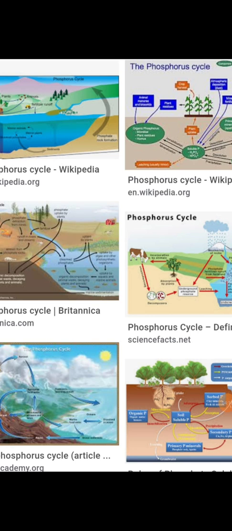The excess amount of phosphate in the bodies of animals is excreted out through their excretory materials. Bird excreta, that is guano, has a large amount of phosphates.